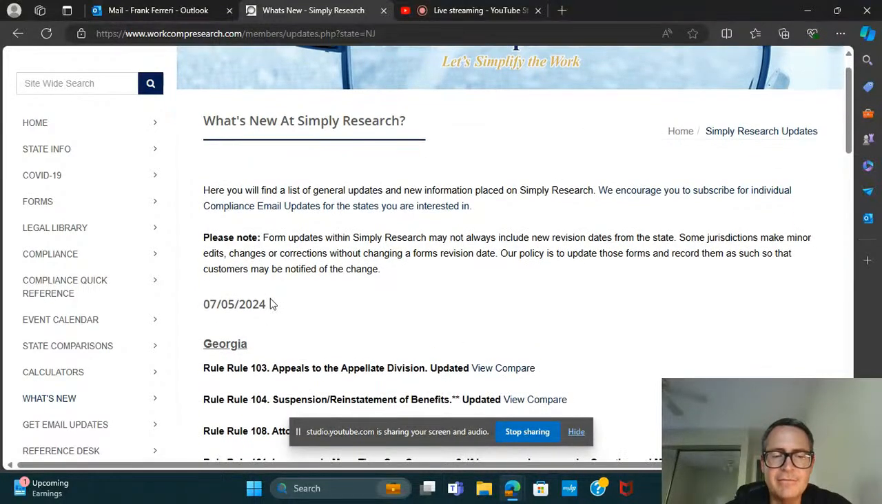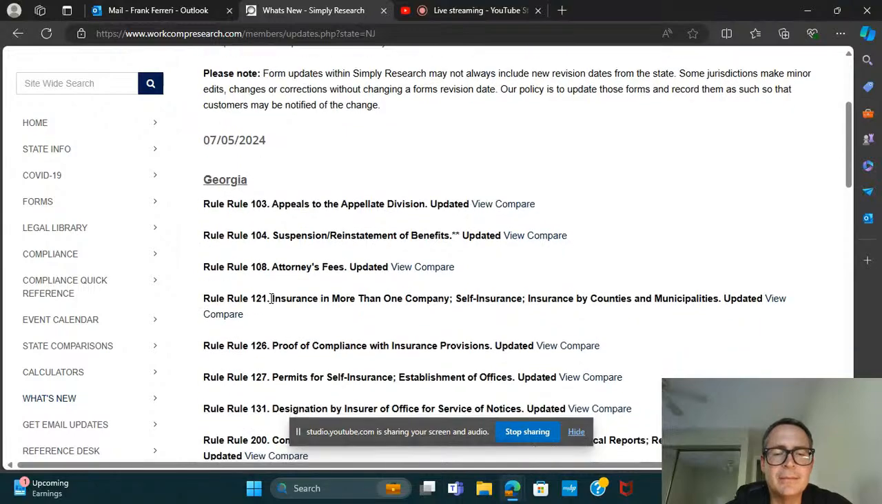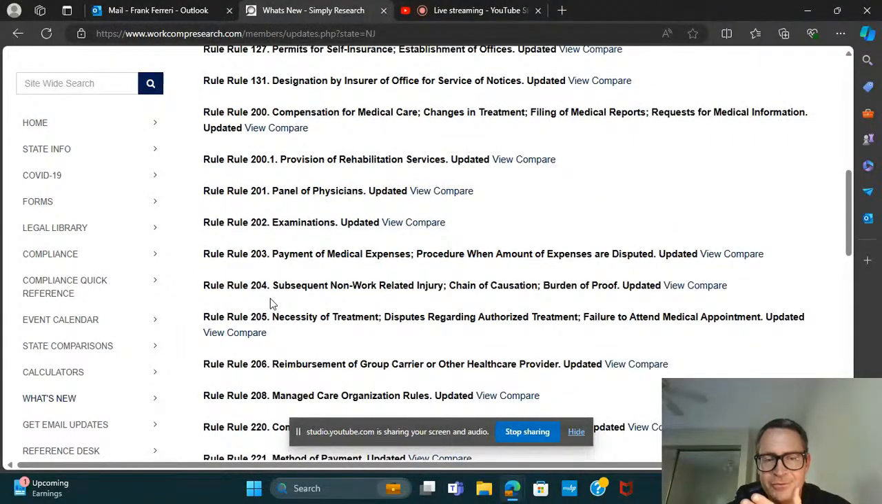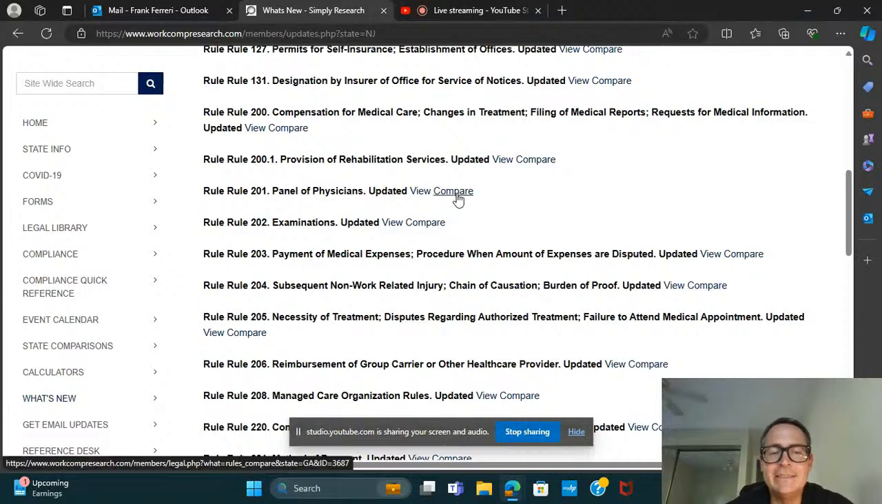So here we are, July 5th. We had some rules coming in from Georgia, and one of the more useful features, I think, is this Compare link. So if you want to see what changed, I guess that's always a big thing. Is there a new rule or an update? You want to see, was it a big deal? Did a lot change? Am I going to have to update handbooks, documents, whatever it is? We've got it right here.